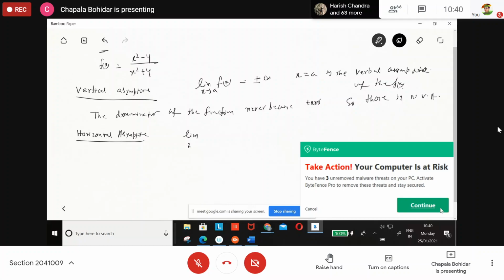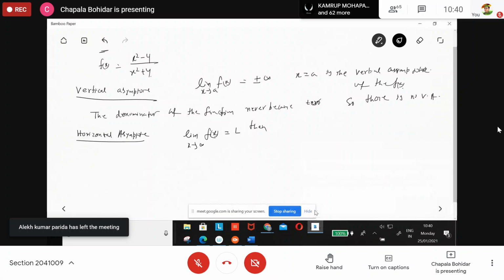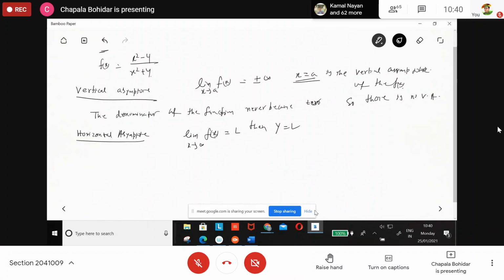Limit x tends to plus infinity or minus infinity, f(x) is equal to a constant value, then y is equal to L. For the vertical it is x is equal to a; here y is equal to the constant, called the horizontal asymptote of the given curve.